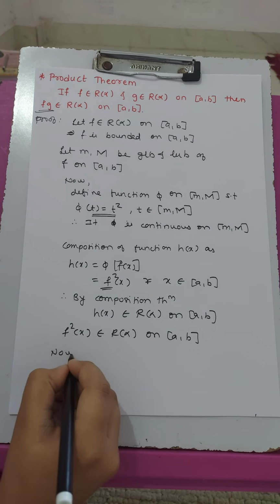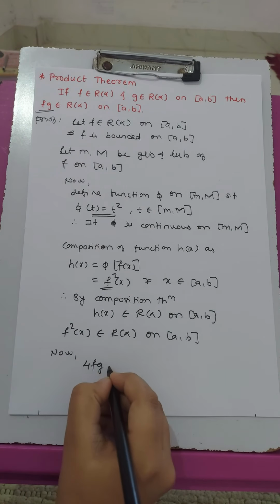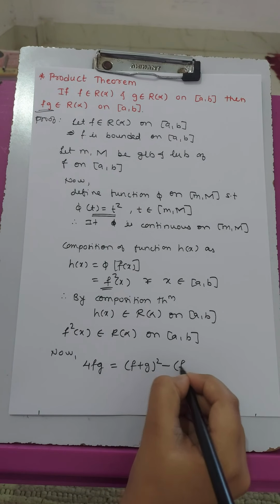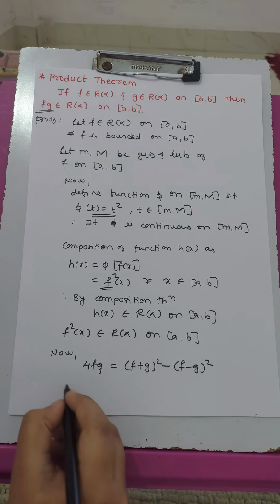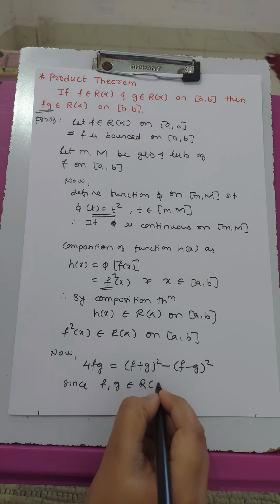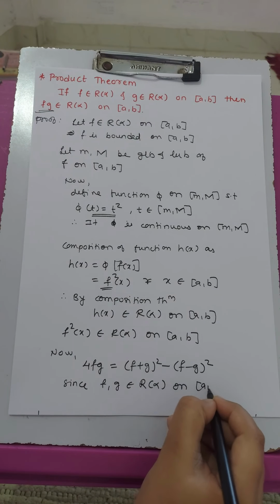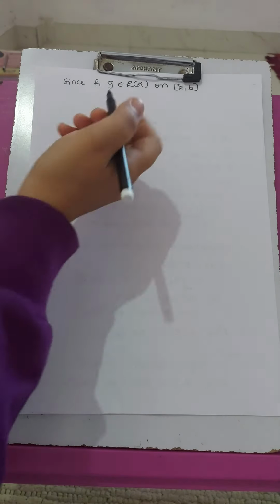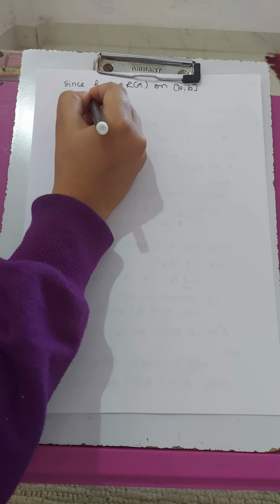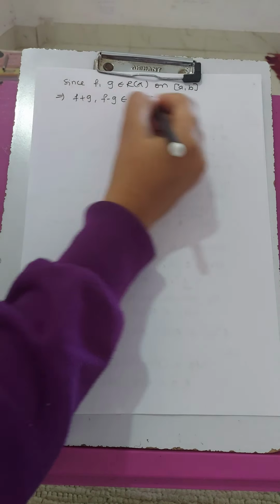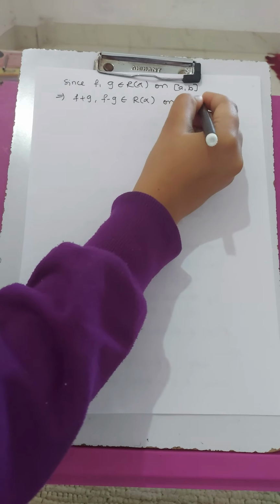Now, we have 4 fg equals (f plus g) square minus (f minus g) square. Since f and g belong to R of alpha on AB, by property of the RS integral, we have f plus g and f minus g belong to R of alpha on interval AB.